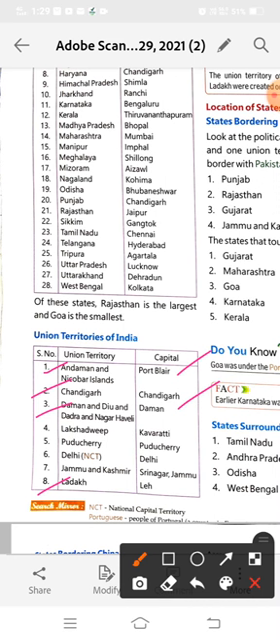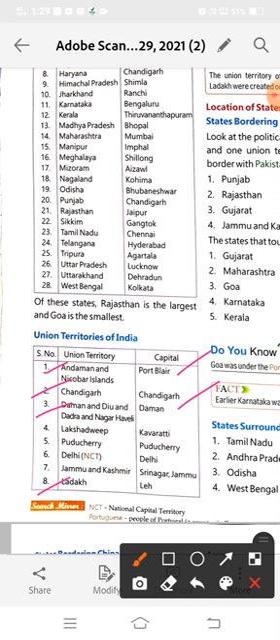And the fourth is Lakshadweep. Its capital is Kavaratti. It is the smallest union territory of India. And Puducherry, the capital of Puducherry is Puducherry. Delhi is our NCT. It is our union territory, but it is a National Capital Territory, because it is the capital of India also. And the capital of Delhi NCT is Delhi.